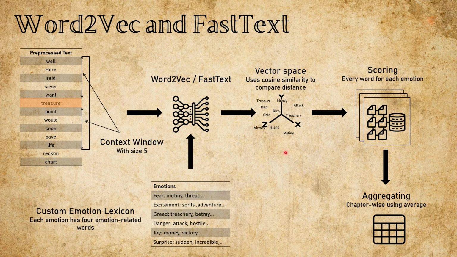similarity, we measure how close each context word is to the seed word for each emotion. This gives us a similarity score for every word across every emotion category. So for example, mutiny might score high for fear and greed, while victory leans towards joy. Finally, all these scores are aggregated per chapter, giving us a numerical profile. But Word2Vec and FastText don't consider grammar or sentence structure, just proximity in meaning. So next we bring in SpaCy, which does both.